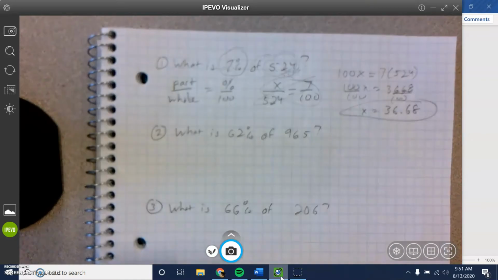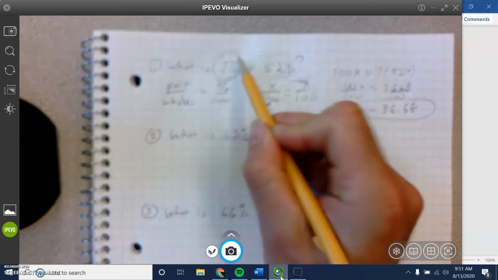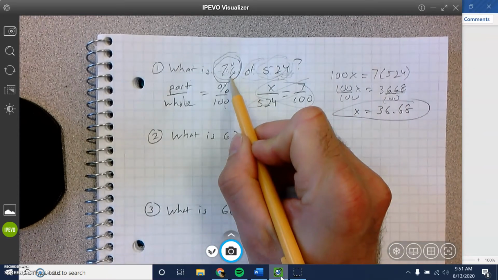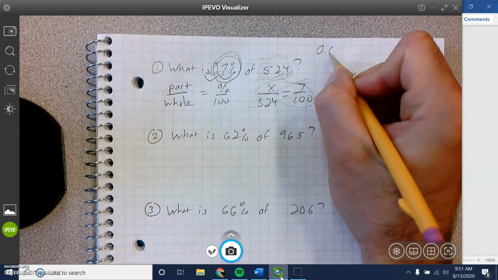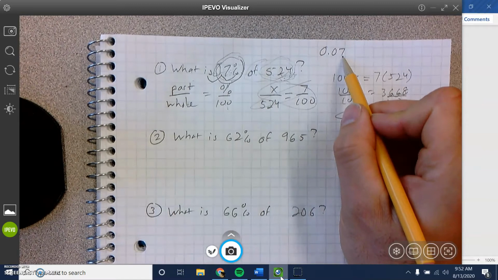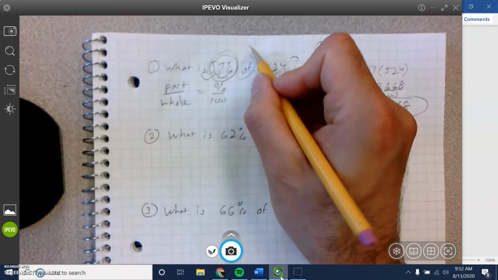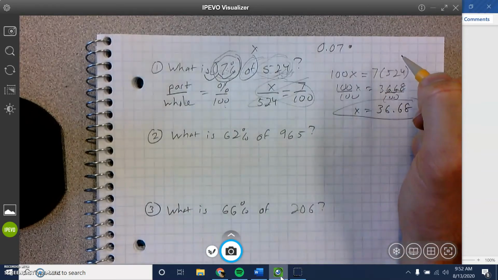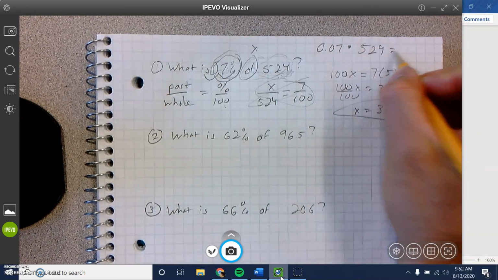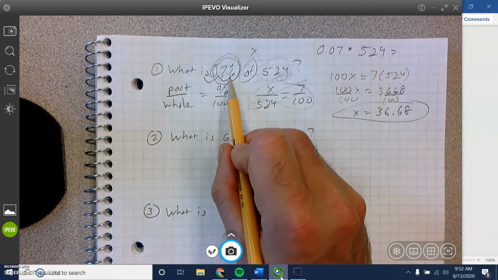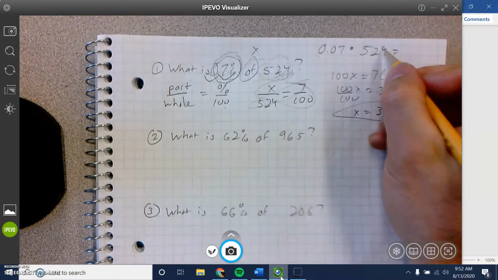Got it. So there's another way to get it also. So is there another way? Yeah. So you can translate it. So if I turn this to a decimal, this is going to be 7 hundredths. So 7 out of 100, which is the same as 7%, because percent means out of 100. Of means times in algebra. So 524. So I turn the percent to a decimal, and change the of to multiply. Let's see if I get the same thing.